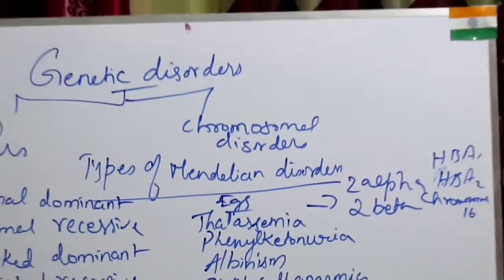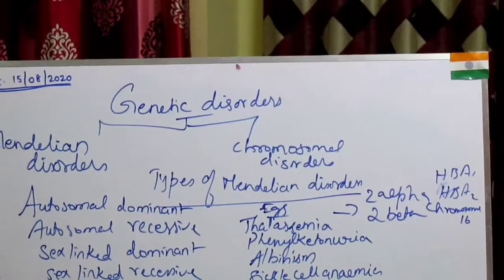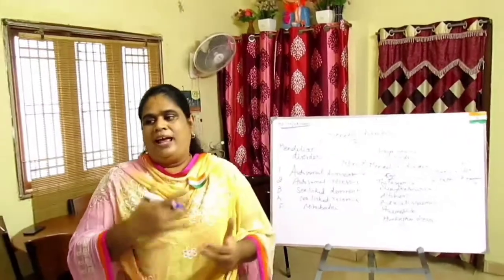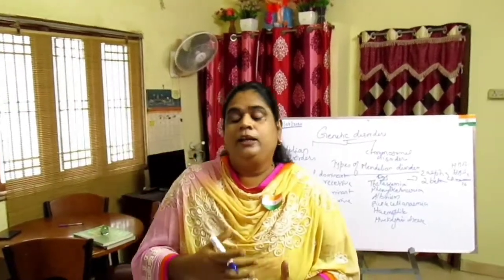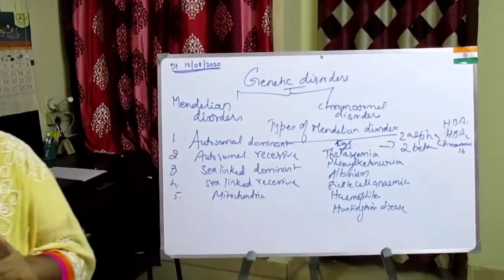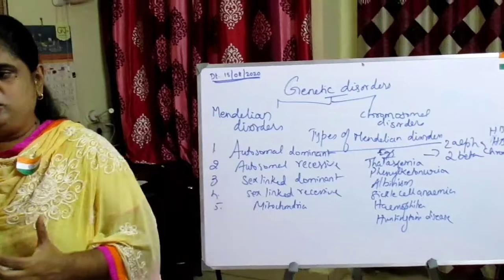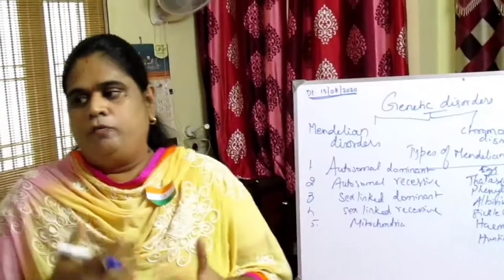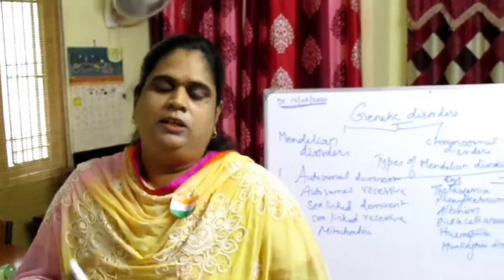Okay, so the mutation or deletion of one or more of the 4 alpha gene alleles causes alpha thalassemia. Mutation means what? Sudden changes, or if any part is deleted. So one or more of the 4 alpha gene alleles, they cause alpha thalassemia.